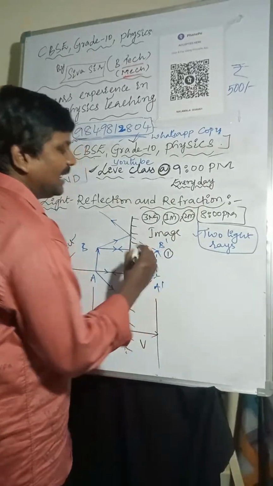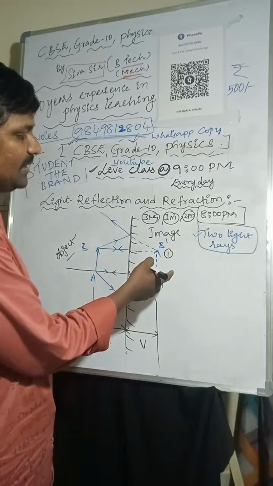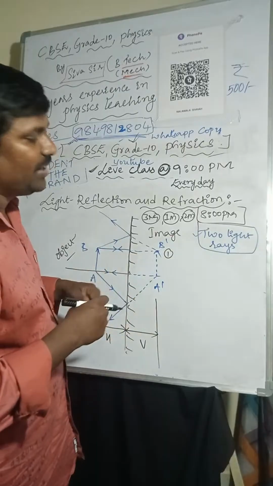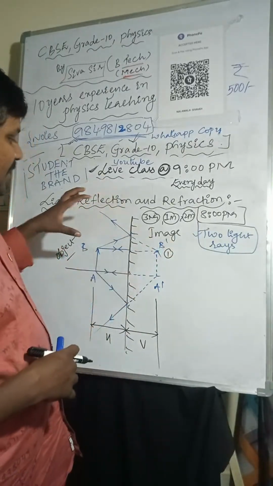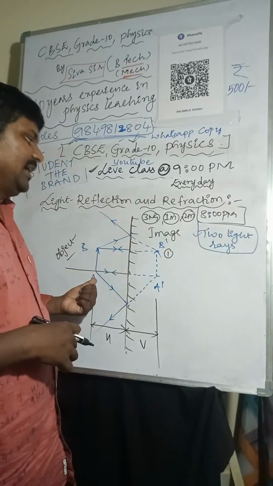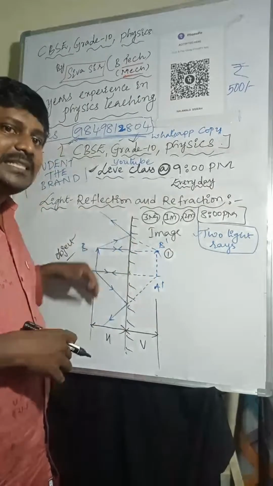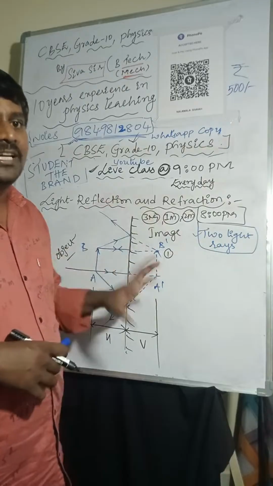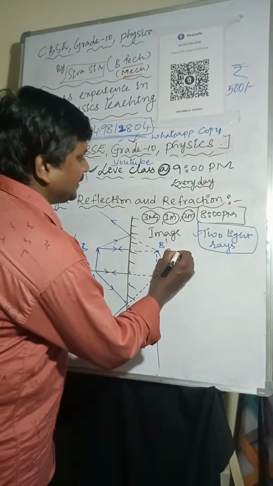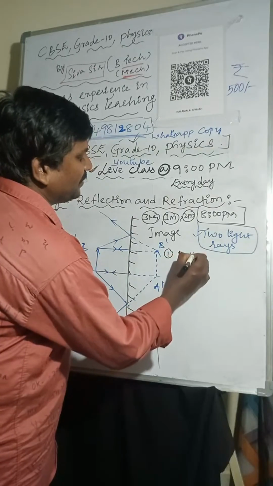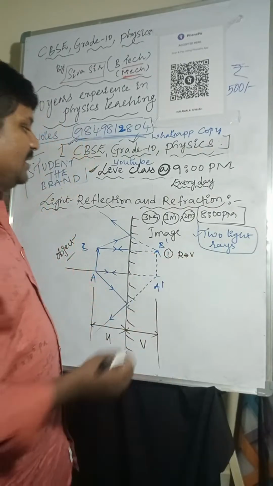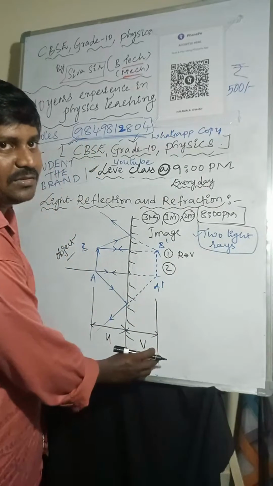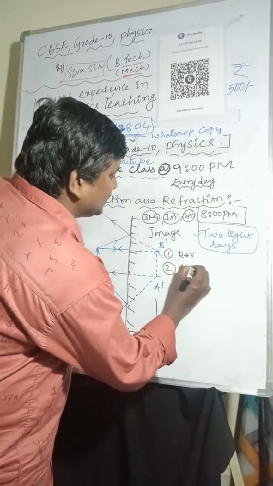So the first point is, as I said in the previous concept, if the object is real, image is virtual. If the image is real, object is virtual. Vice versa. In plane mirror, vice versa it will take place. And the second point is object distance is equal to image distance.